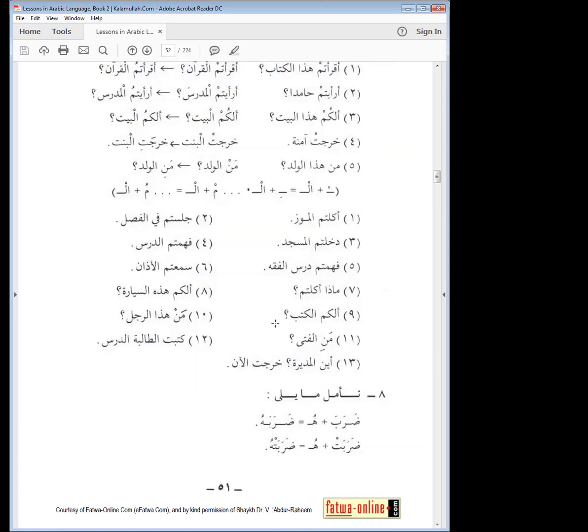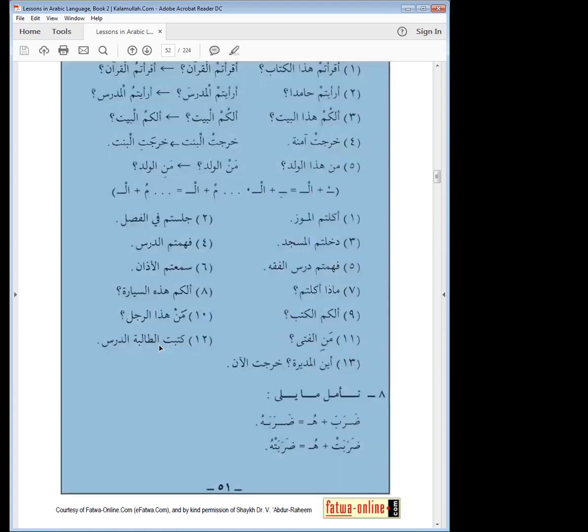Look at this next one now, number 11. من الفتى. We have the sukoon on the noon clashing with the sukoon on the lam in al-fatah. So we have to do something about it. We put the kasra below the noon. We say manil fatah. Okay. Next one.